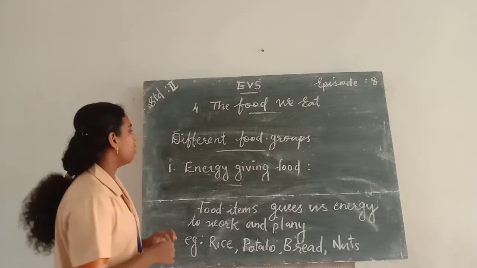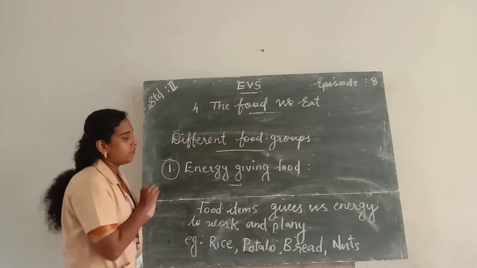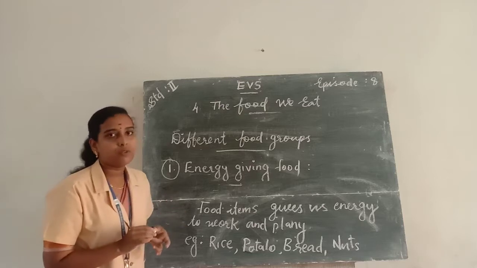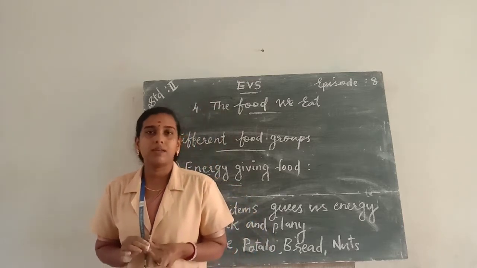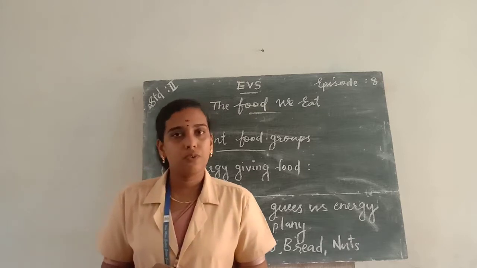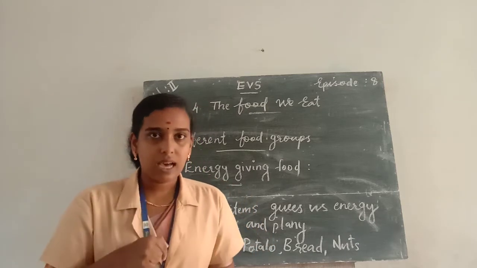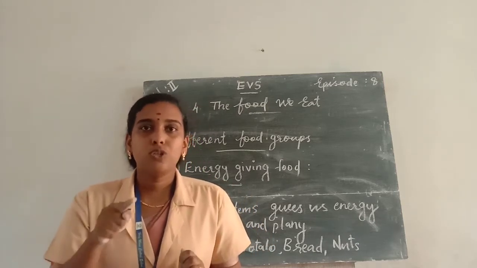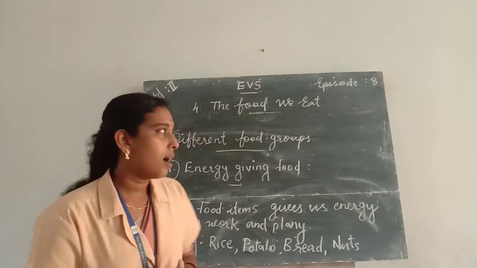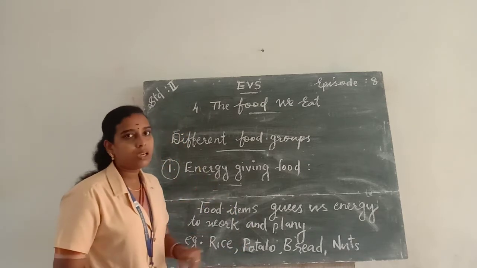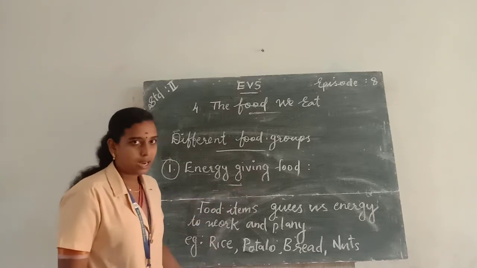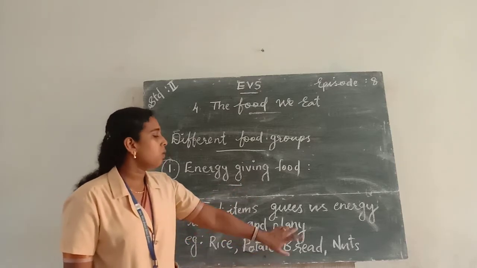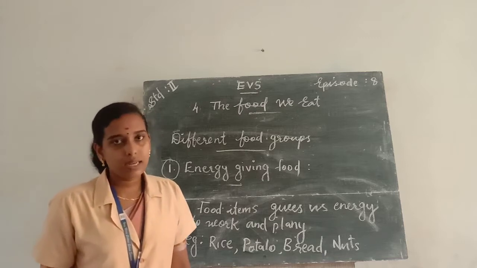Okay. So once more, energy giving food means the food items which give us energy to work and play are called energy giving food. And examples for energy giving foods are rice, potato, bread and nuts.